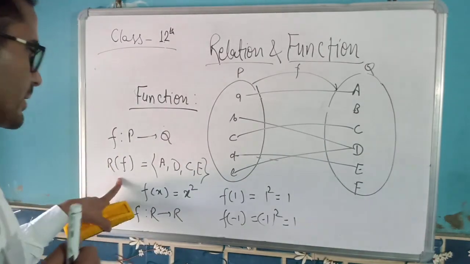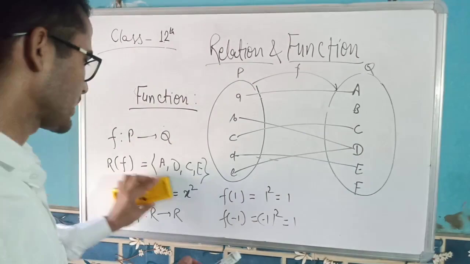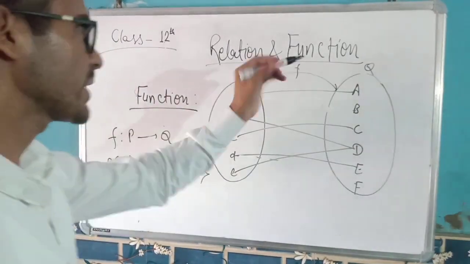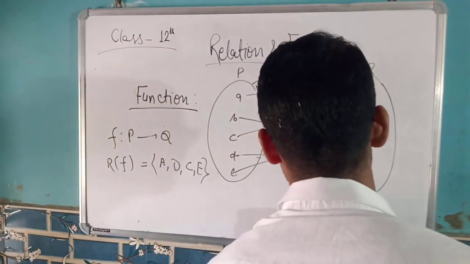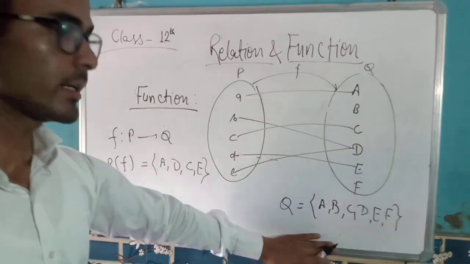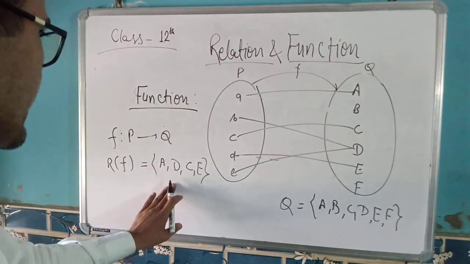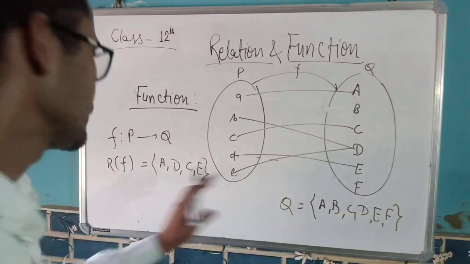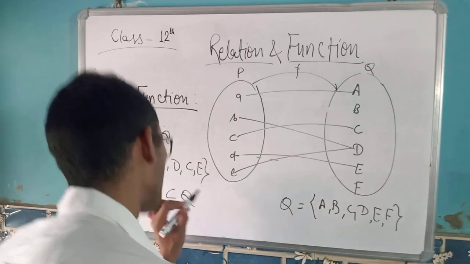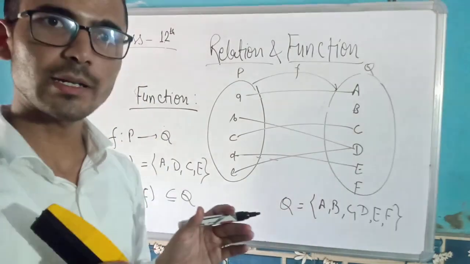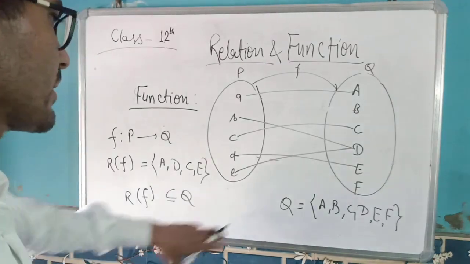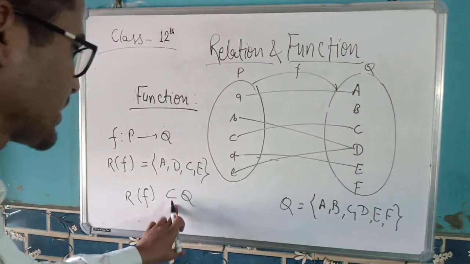And we got the range. Give me a few seconds to explain the difference between range and codomain. Q is the codomain, with elements A, B, C, D, E, F. It's a codomain, right? And this is the range. Every element of the range is in the codomain. So the range of a function is always a subset of the codomain. It can be equal to the codomain, but it will either be a subset or the same. But here we can say it's a proper subset. Proper subset is denoted by this.